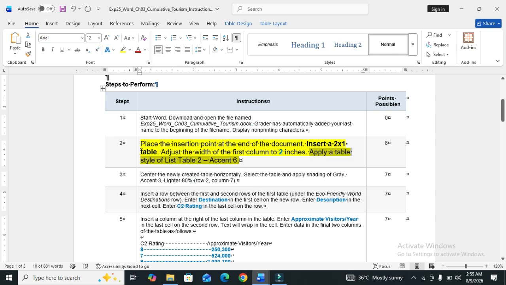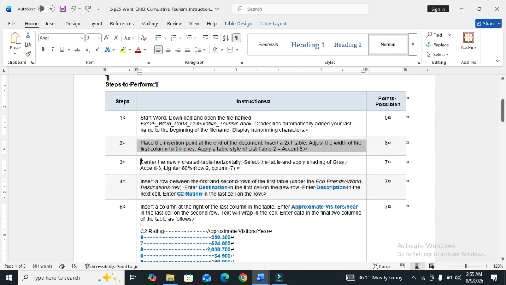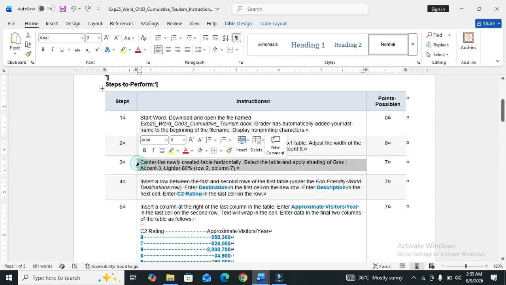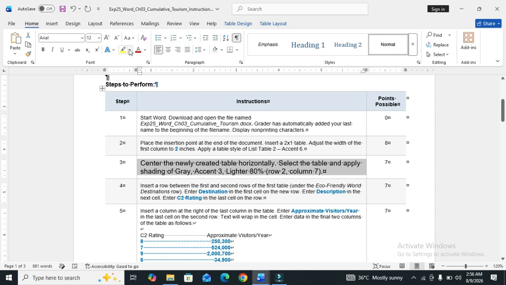So we move to step number 3. First we increase the size of the step number 3 text and also color it. Step number 3 is: center the newly created table horizontally. Select the table and apply shading of Gray Accent 3 Lighter 80%. Row 2, column 7.